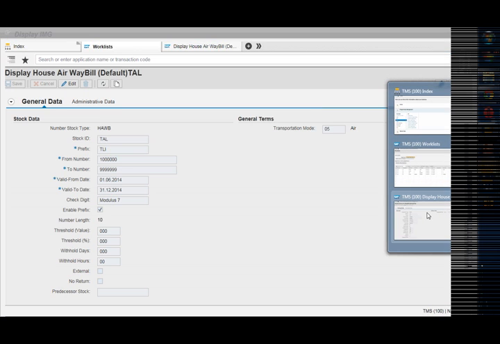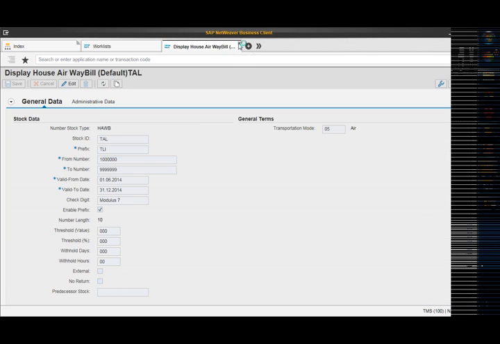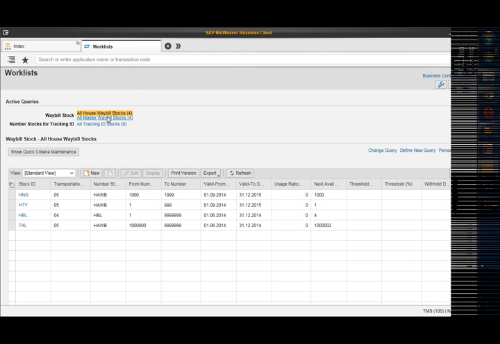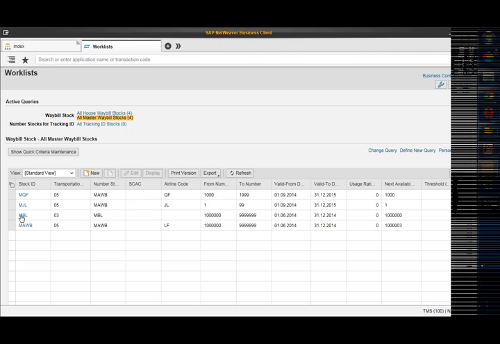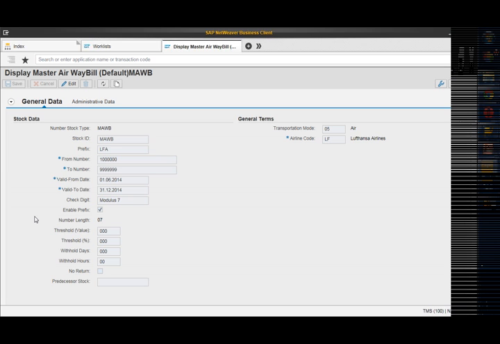So once we do this particular setup, we can then go and check the master waybill stock. I'll select MAWB. So here we can see the stock ID as MAWB, prefix is LFA, then the number ranges between which it has to generate the waybill number, the validity dates, the transportation mode is 05, and the airline code is LF, which is for Lufthansa.